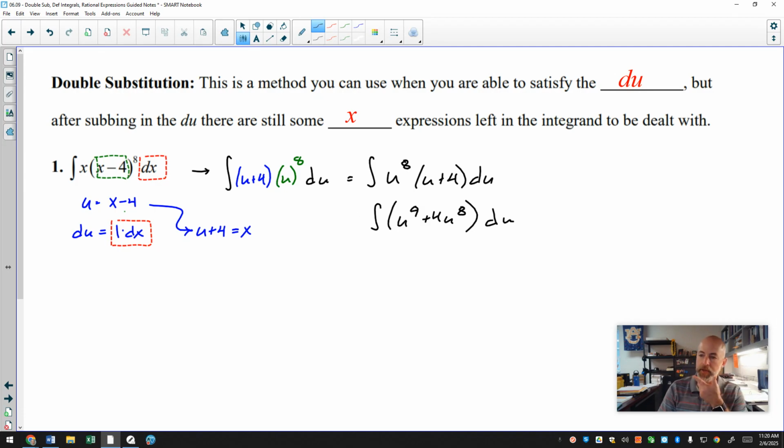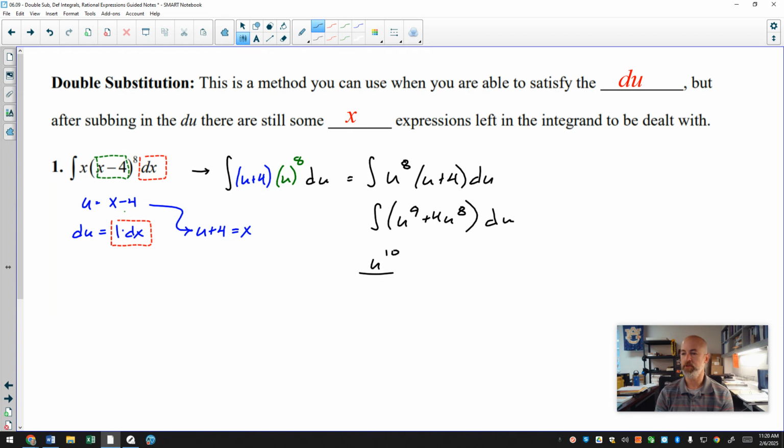And I've done that. Now, if you want to look back at the original problem, I suppose we had the option of expanding, but expanding x minus 4 to the 8th is going to take like 10 minutes if you don't make any mistakes, and you're going to have this incredibly long polynomial that's really complicated. So we're definitely going to go dub sub on this one. And now that I have a power rule, we can very quickly crank out this antiderivative.